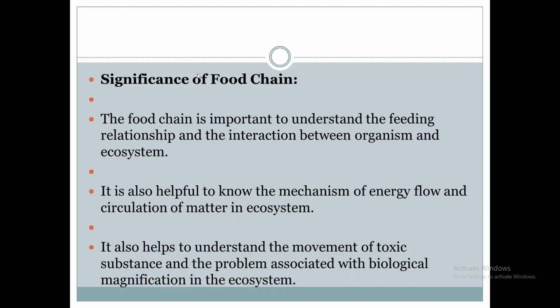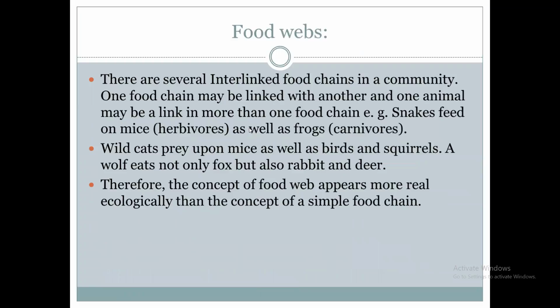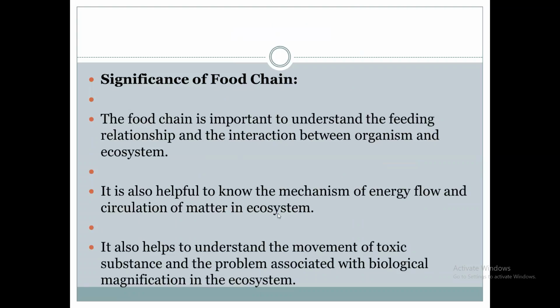There's a significance, guys, of the food chain. Why is it important? A food chain is important to understand the feeding relationship between various organisms and the interaction between the organisms and the ecosystem. So we can understand how these components are related to each other, how they interact with each other, how they use sources of energy from different organisms, and how they depend on each other.